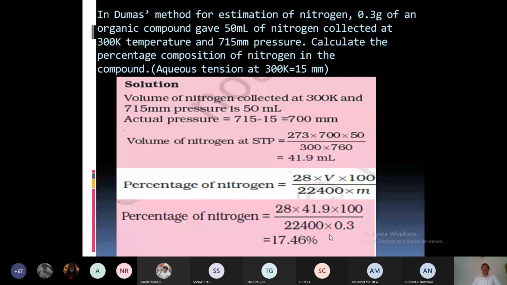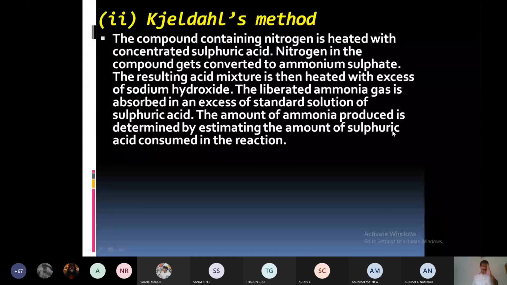Okay, now the next method, Geldas method. Here also only the principle is required. What is the principle? When an organic compound containing nitrogen is boiled with concentrated sulfuric acid, all the nitrogen in the organic compound will be quantitatively converted to ammonium sulfate. That is the first point.